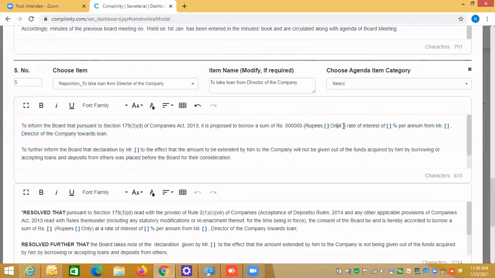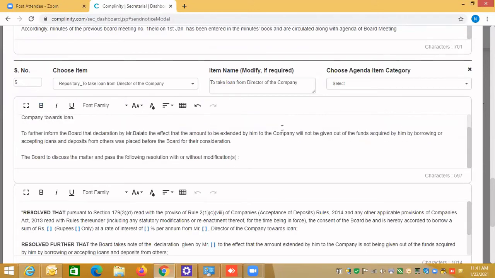so this is your, you can change the text also based on your requirement. So you can change the text over here, whichever way you want to write. But this is giving the standard template, which we have as per the statutory requirement. So I can save one agenda item, and once I save it, so then